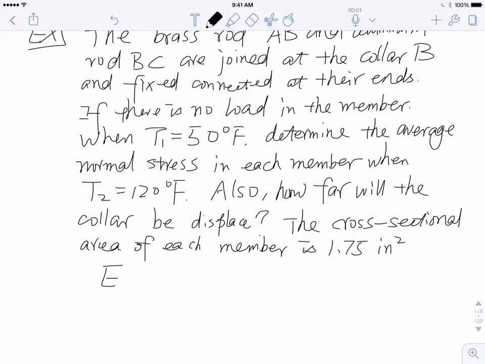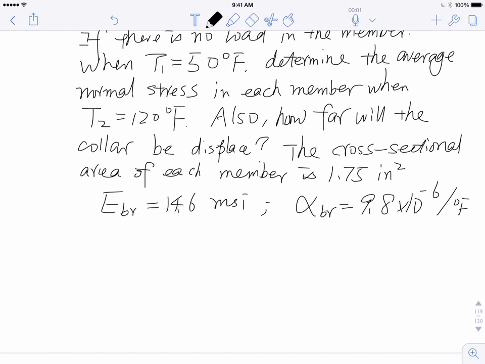One more condition: the brass has a Young's modulus of 14.6 MSI, and alpha brass is 9.8 times 10 to the minus 6 per degree F. E aluminum is 10.6 MSI.